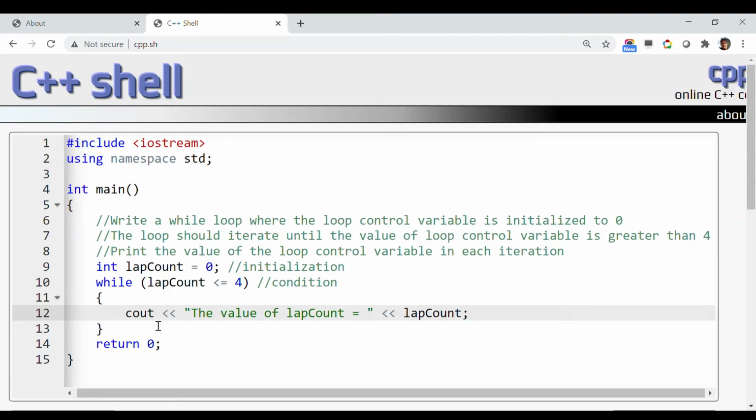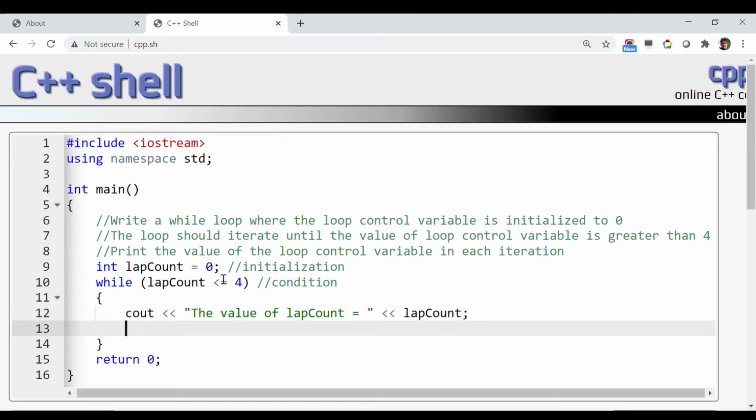And finally, the modification part. My loop control variable started with 0 and should go until it is 4. So how should I modify? As we discussed before, after every lap you have to increment the lap count.